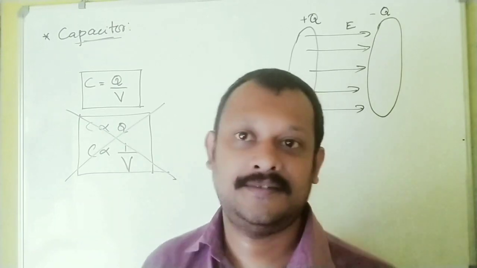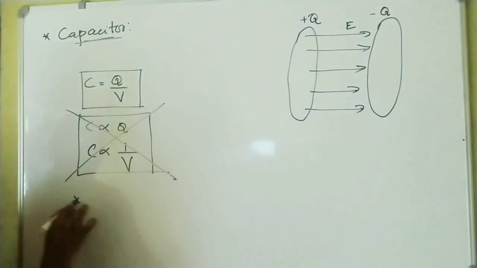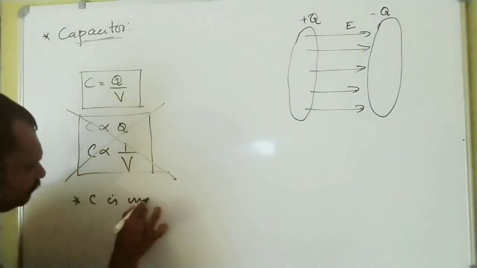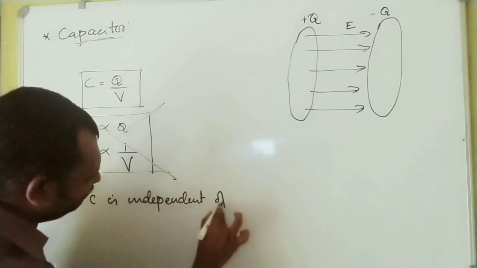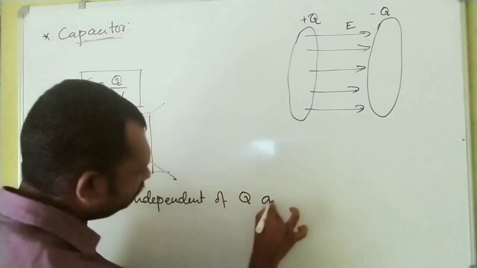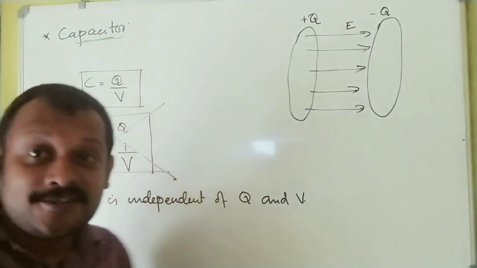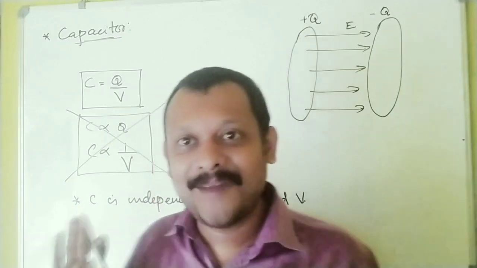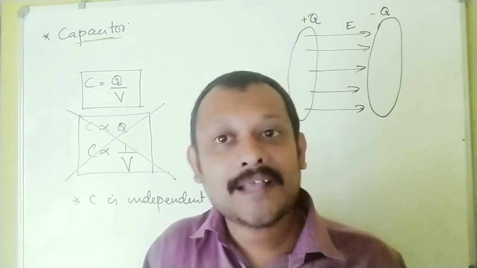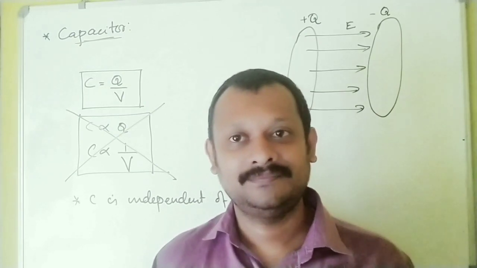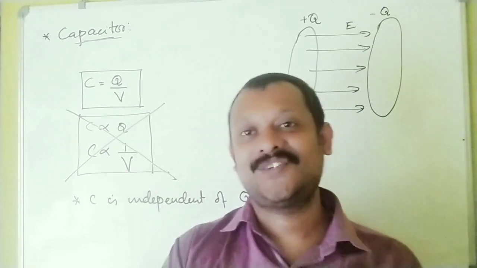C is independent of Q and V, I will explain about it later. But understand that a capacitor is a storage device.